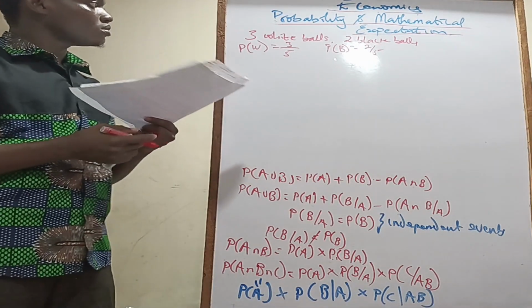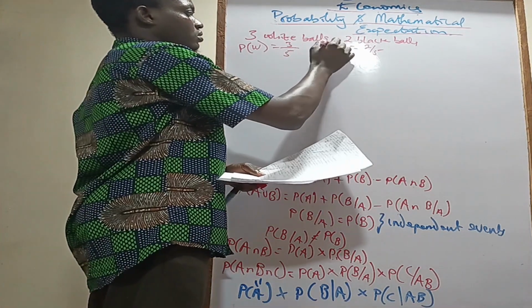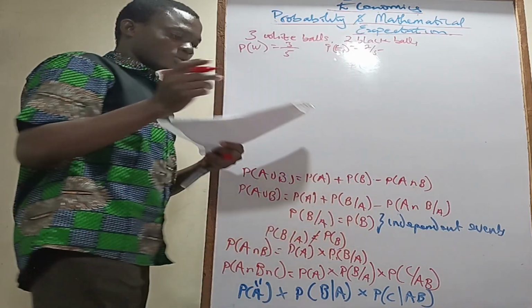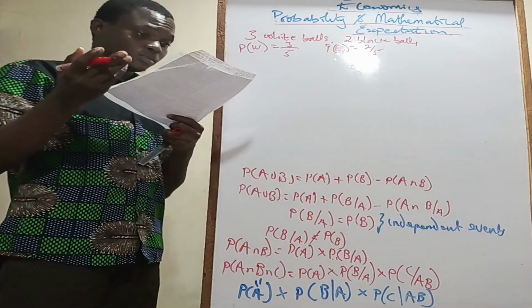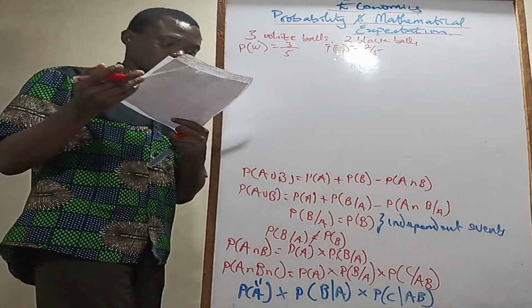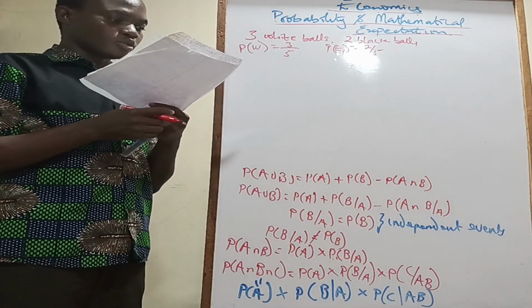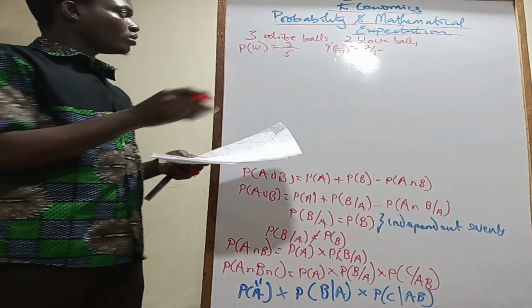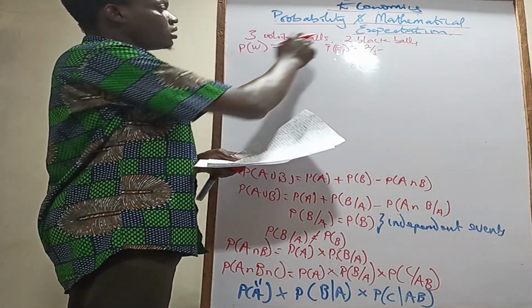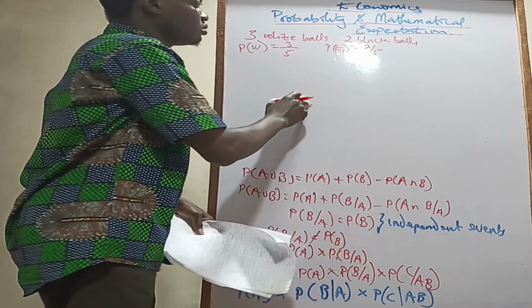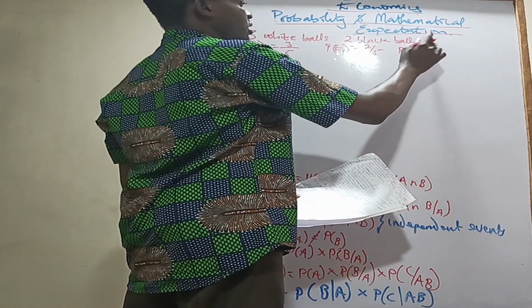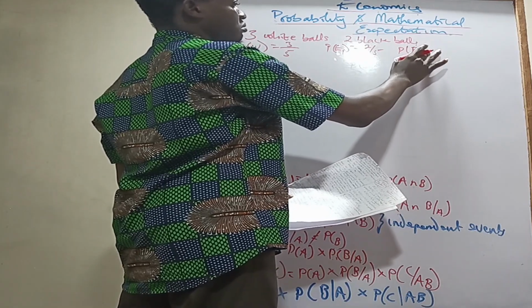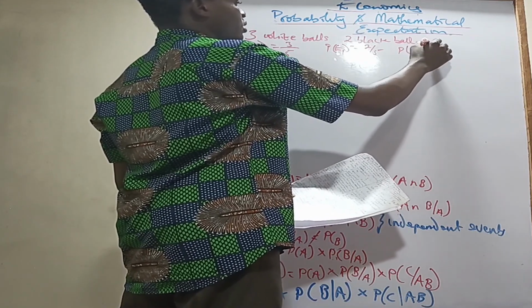So this is E1, the first ball drawn is black, and E2 is the event that the second ball drawn is black. So the probability of E2, that the second ball drawn is black.